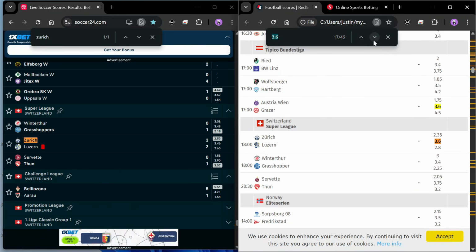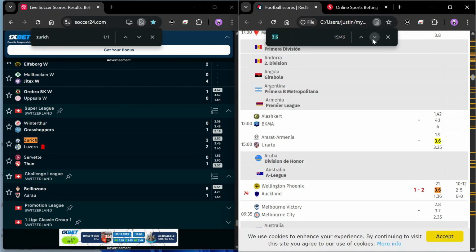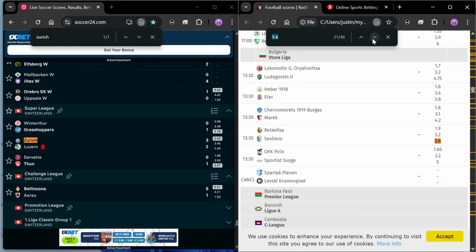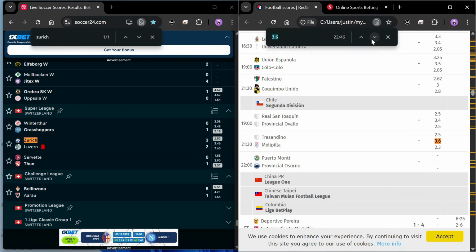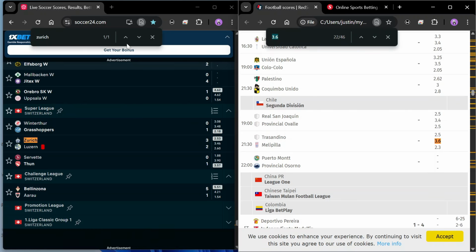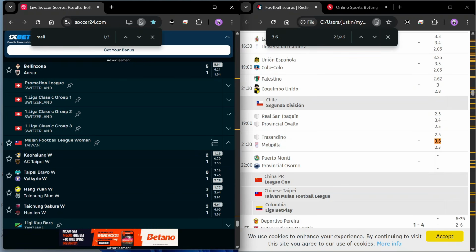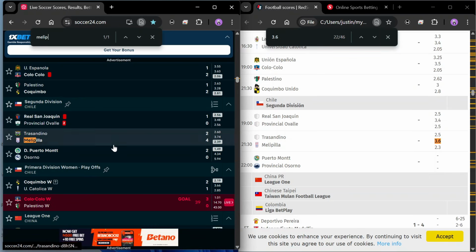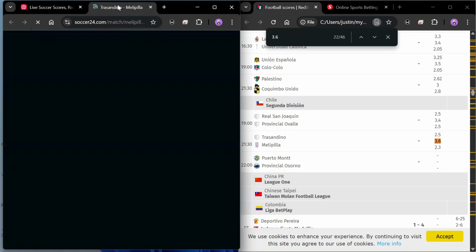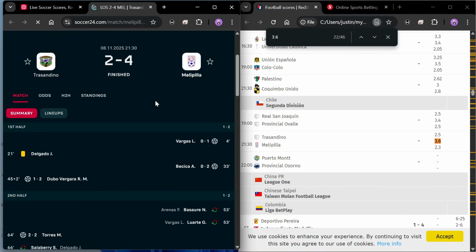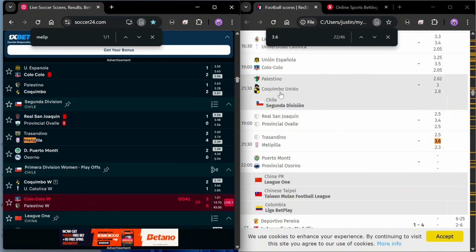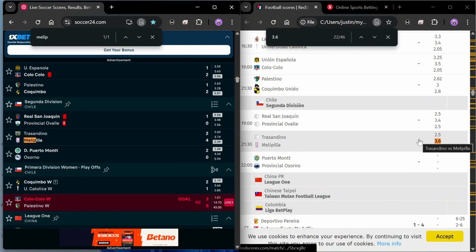We have Zurich. We just checked Zurich, and we have Chile. I remember I said this was a low scoring league, Chile. So let's see if they actually gave us this, Melipa. So it's a low scoring league, but they gave us the goal. Over 0.5 goals came through in this as well, despite being a low scoring league. So that particular odd, even on a low scoring league, sometimes does work.